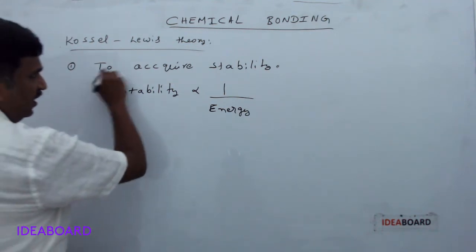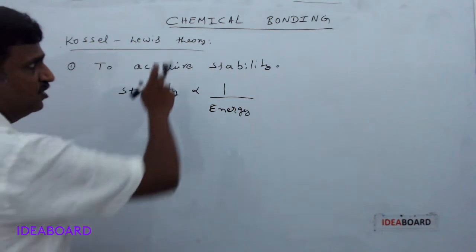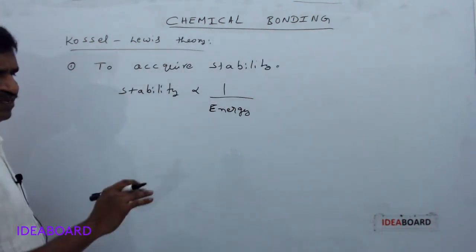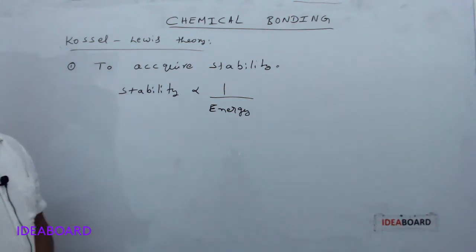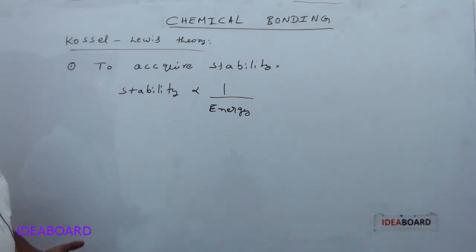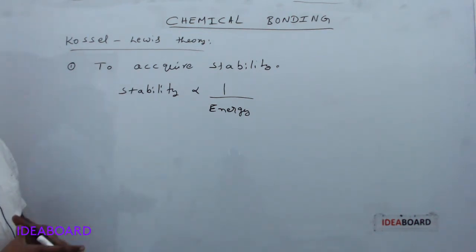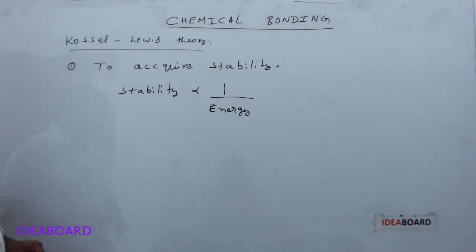So the first and important reason for chemical bond formation is to get stability. Atoms are unstable because they have high energy, and so they get lower energy by forming a chemical bond and becoming stable.